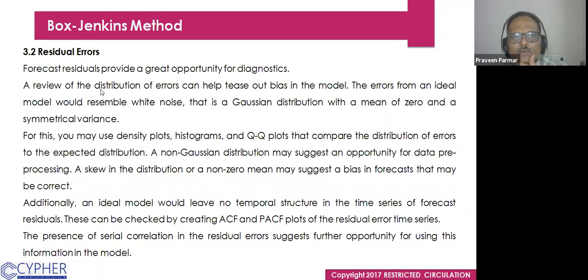And residual errors provide a great opportunity for diagnostics. A review of the distribution of the errors can help tease out bias in the model. The errors from an ideal model would resemble white noise. That is the Gaussian distribution, as I explained earlier about white noise. The mean is 0, and we take the normal distribution with the mean of 0 and a symmetrical variance, as I explained. For this, you may use density plots, histograms, and QQ plots that compare the distribution of errors to the expected distribution.